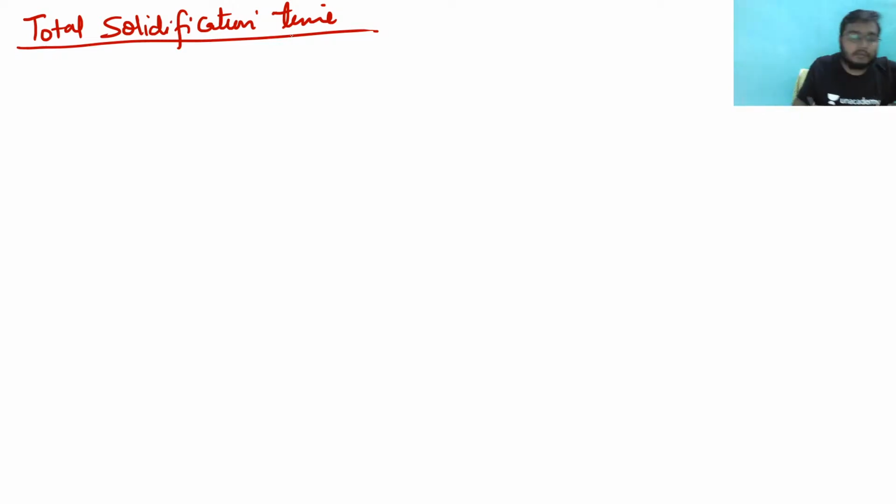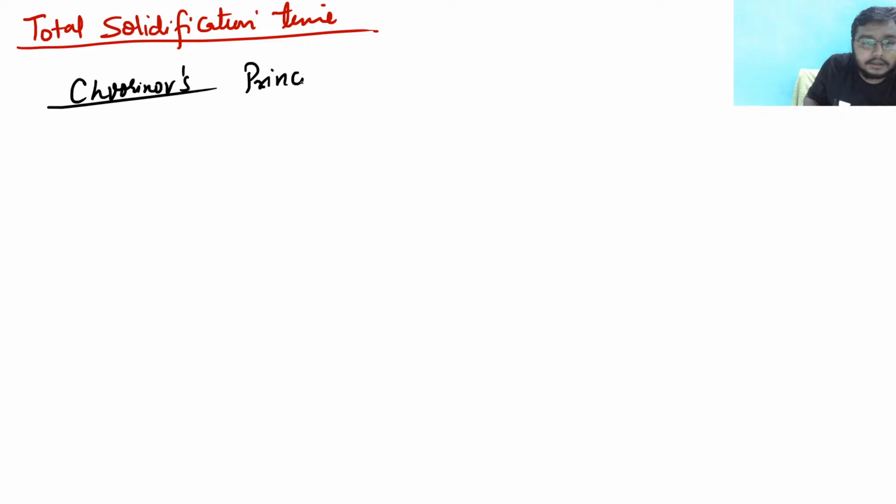Now there was one scientist whose name was Chvorinov, and so from Chvorinov's rule we can say he has given one principle.